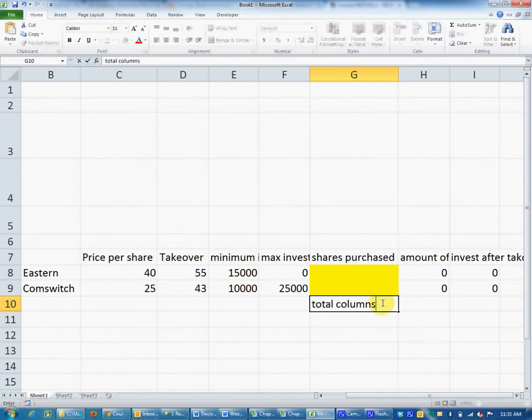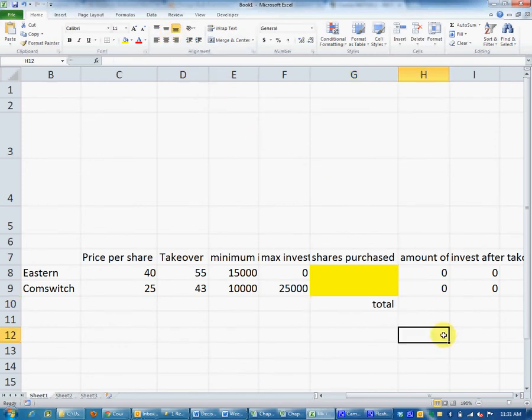You could work the total into one big equation. I mean, you could do most of this in one massive equation if you wanted. But I always encourage you not to do that because it's easier to troubleshoot if you don't have really long equations. So I'm just going to total each of these, and I'm going to use my sum function.